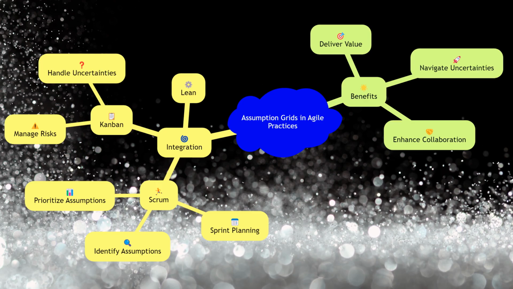Assumption grids can be seamlessly integrated with other Agile practices such as Scrum, Kanban, and Lean. For example, during sprint planning in Scrum, teams can use assumption grids to identify and prioritize assumptions related to the sprint goals. In Kanban, assumption grids can be used to manage risks and uncertainties associated with work items. By integrating assumption grids with Agile practices, teams can enhance their ability to navigate uncertainties and deliver value to customers more effectively.